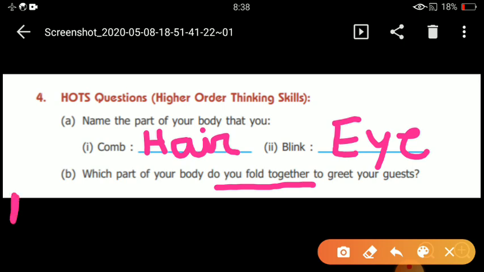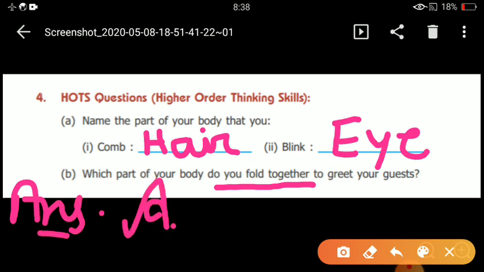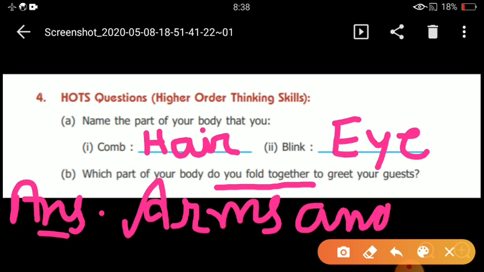The correct answer is, you fold your arms and join your hands to greet them. So you write here arms and hand. Write both.